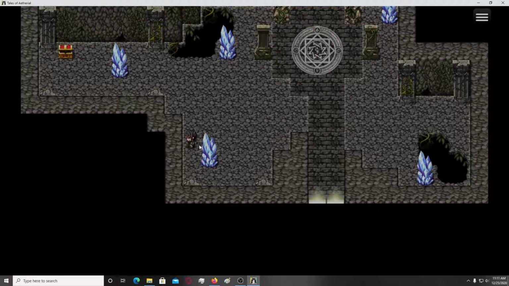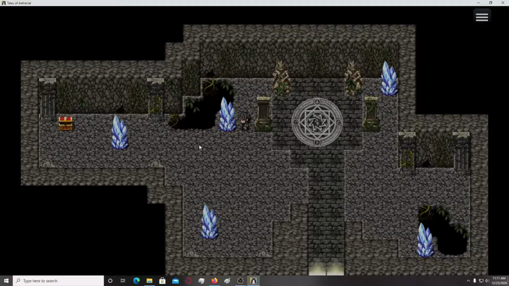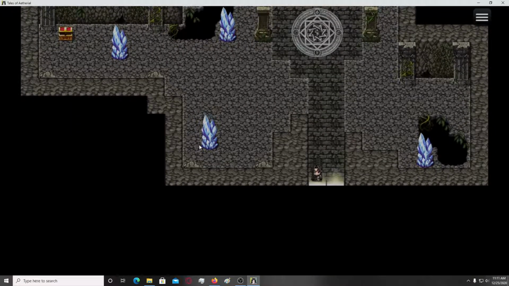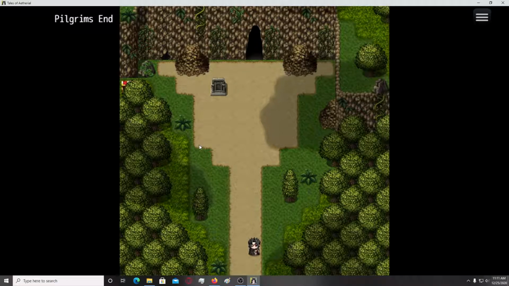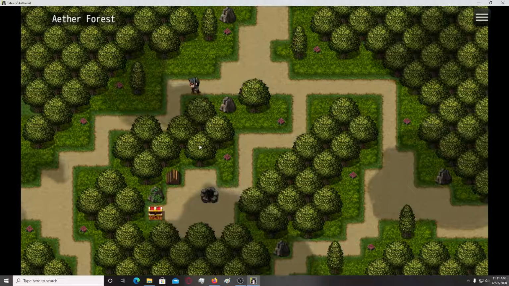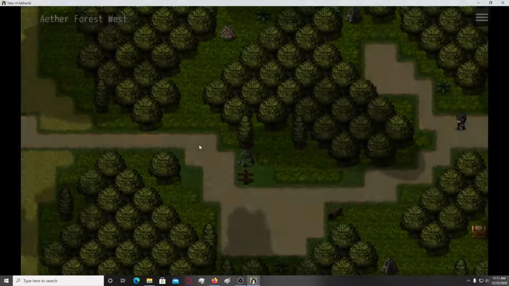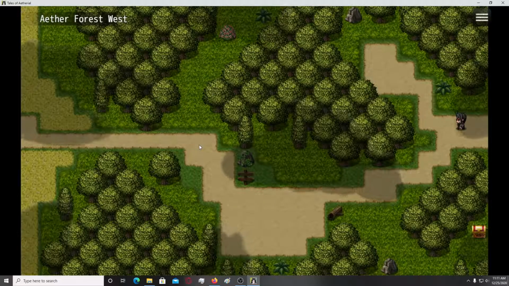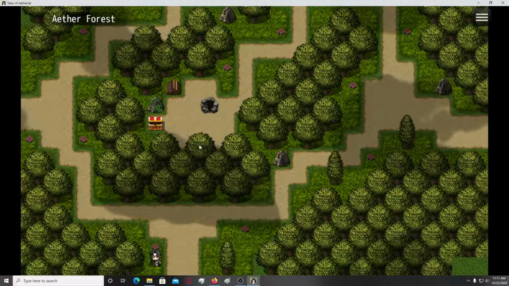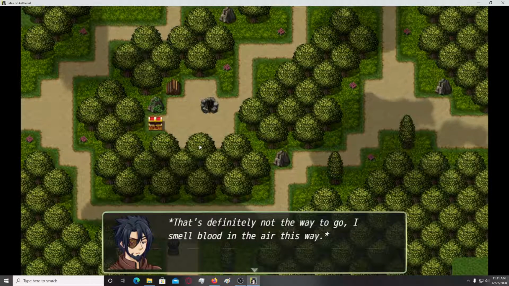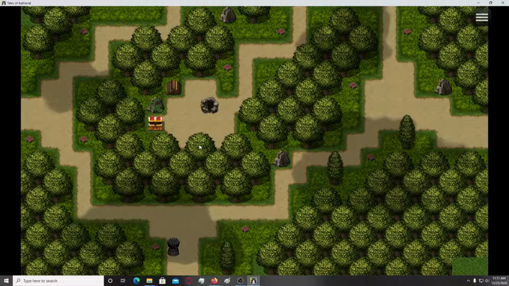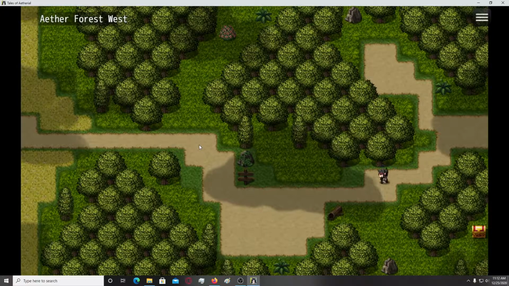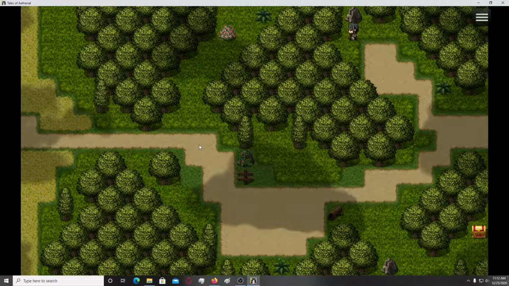Let me see. Oh, you can actually walk under these crystals, okay. Well, it's basically the same crystal, so yeah. Alright, let's see. So we actually have to go west. That's definitely not the way to go. I smell blood in the air this way. That's not their way. Okay, if that's not their way, let's actually see. Is there anything?